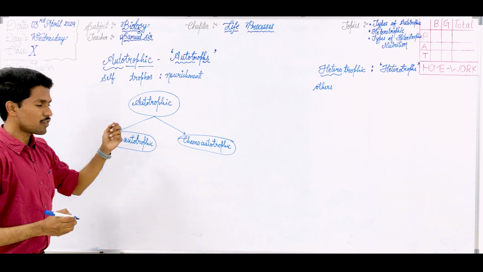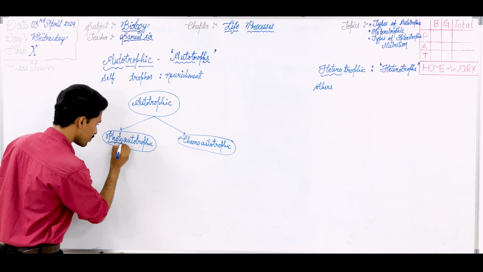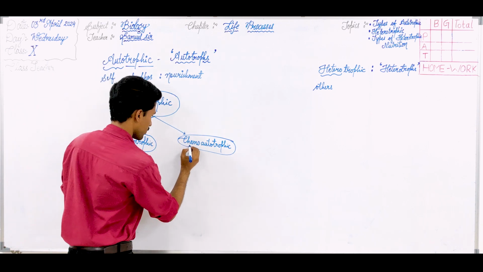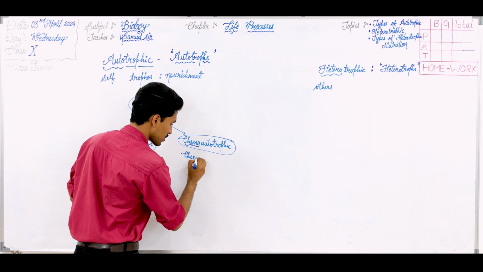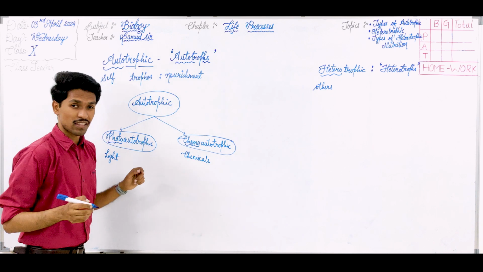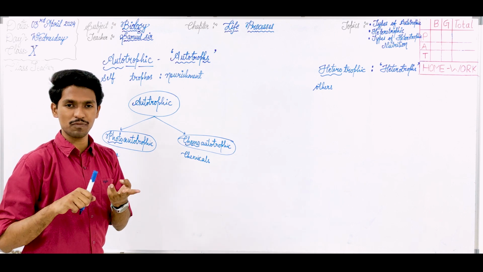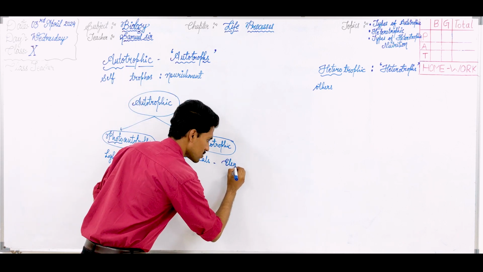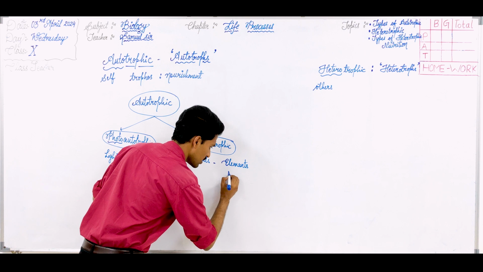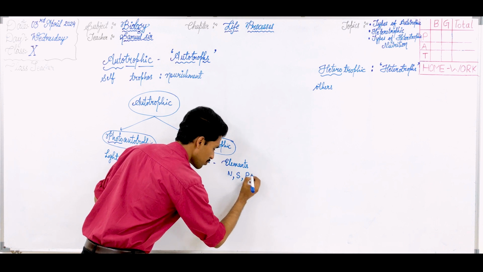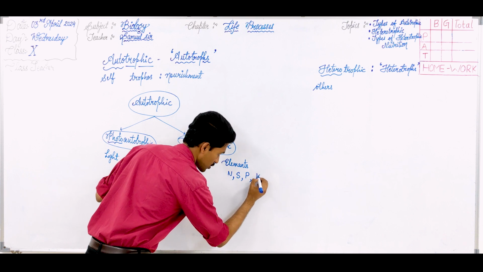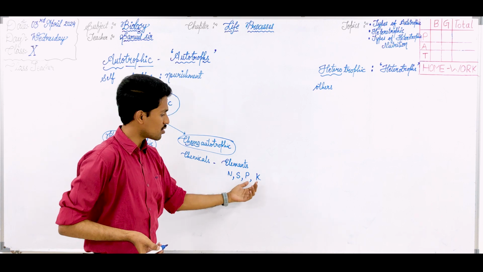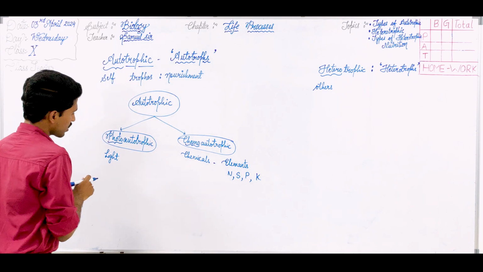Like this, if we break the word, we will get the meaning. We take the word photo. As you know, the word photo means light. You take the word chemo. Here the word chemo means chemicals. Chemicals as in, is it like fertilizer, manure, pesticides and all of that? No. Here chemicals means the elements which plants will be using, such as nitrogen, sulfur, potassium, as well as you can take phosphorus.